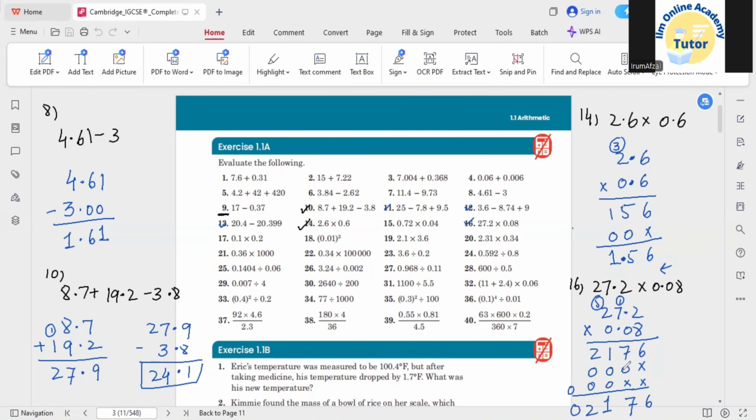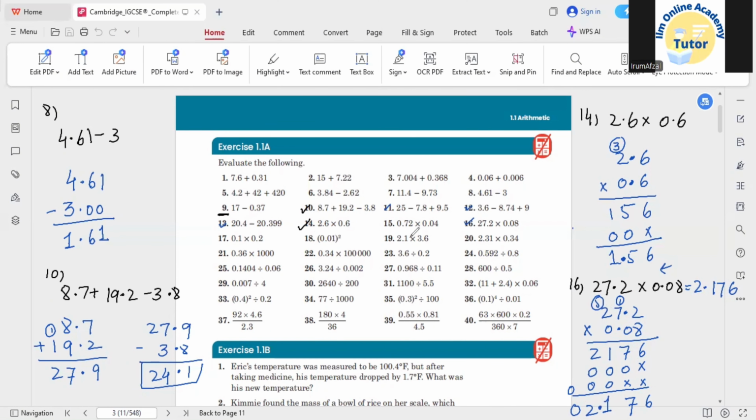So now we need to check where to apply the decimal point. We check again how many numbers we have on the right side of these two decimal points. So we have 1, 2, 3. Three numbers. So counting from the right side, three numbers 1, 2, 3, and here you need to apply the decimal point. So basically your answer for the multiplication of these two decimal numbers is 2.176. So this is basically the concept of multiplication. Similar questions you can apply about multiplication.